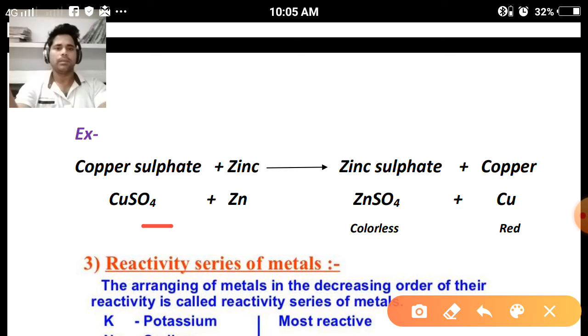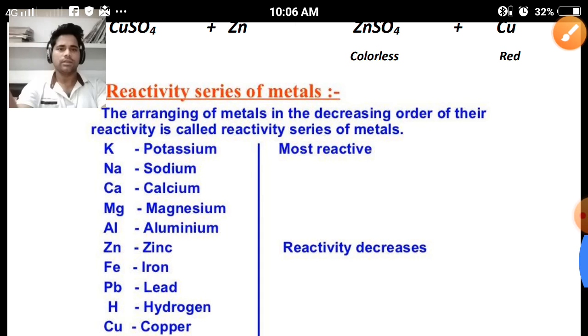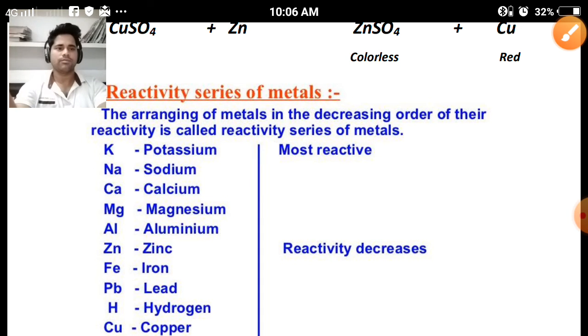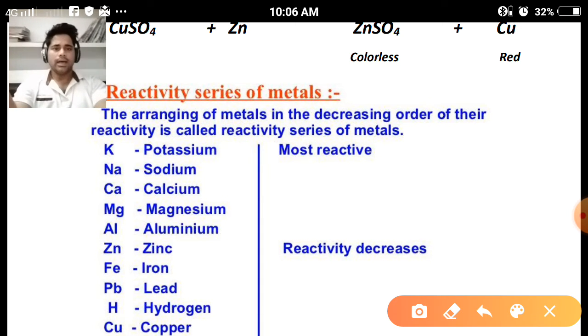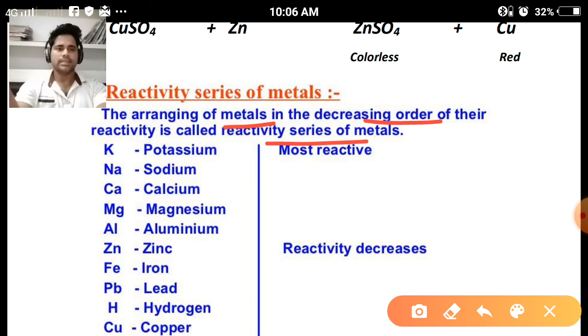So zinc will replace copper from copper sulfate solution, and zinc sulfate, a colorless compound, will be formed, and copper metal will be separated out. Clear? To solve such problems, we have to discuss the reactivity series of metals. What is the reactivity series of metals? The arranging of metals in the decreasing order of their reactivity is called the reactivity series of metals.